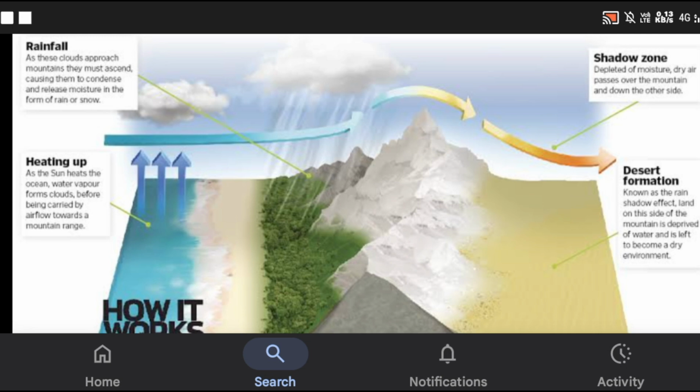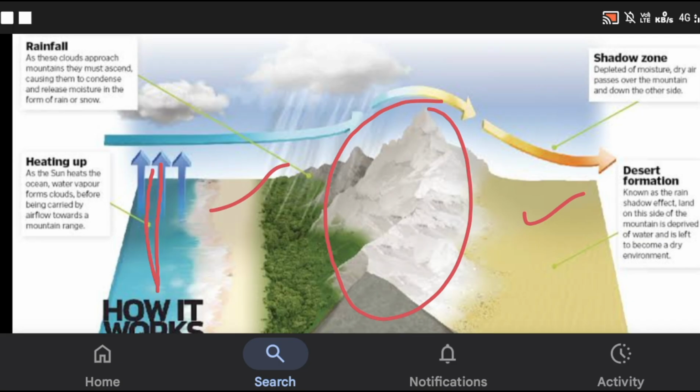So if you look at the picture now, you can observe the rainfall pattern. If there is evaporation here, and you observe the water cycle and the pattern of rainfall, there are mountains in between the rainfall and the desert. So how it works: first there is evaporation, then the clouds form, and obviously there is a fall in temperature sometimes, and the humidity, and lots of factors which lead to rainfall.